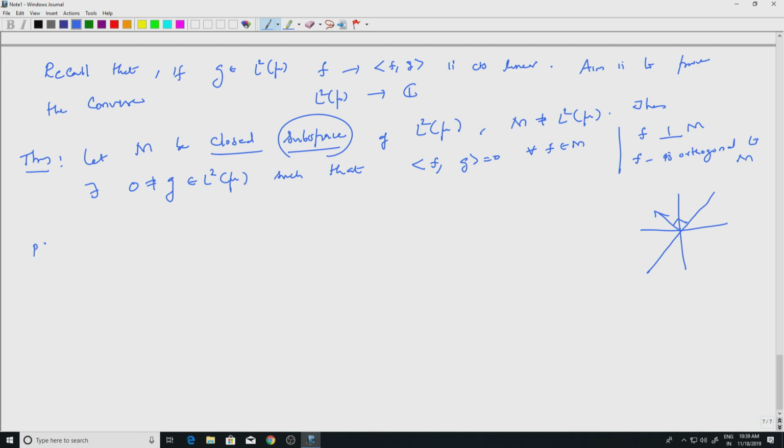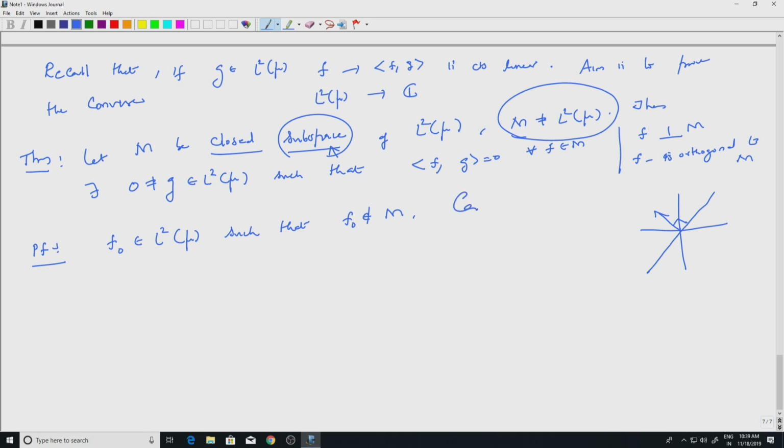So, in the proof we use the previous result. Okay. So, first of all take f naught in L2 of mu, well you can take a non-zero f naught, right. So, f naught not in M. Okay. So, that is possible because it is a subspace, remember that subspace meaning if it is a vector subspace. So, in particular it is convex. Okay. So, it is a closed convex set M, any closed subspace is a closed convex set. So, we can apply the previous theorem. So, take a function in L2 which is not in M because M is not equal to the whole space. So, this is possible. Okay.